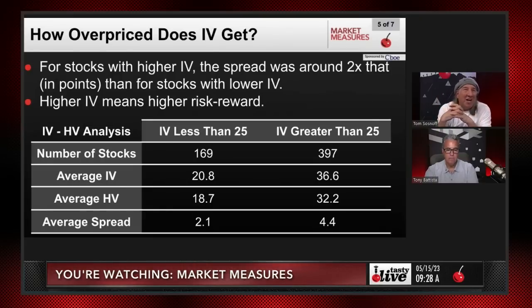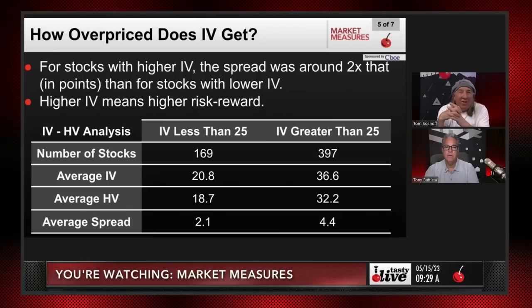So for stocks with higher implied volatility, the spread was around 2 times that in points than for stocks with lower implied volatility. What higher implied volatility means essentially is higher risk reward, right? That's what high implied volatility means. You would hope, right? A perfect math model, that's the way it's going to be. And so what happens here, you can see the implied volatility is almost 2 times the risk reward of low volatility.